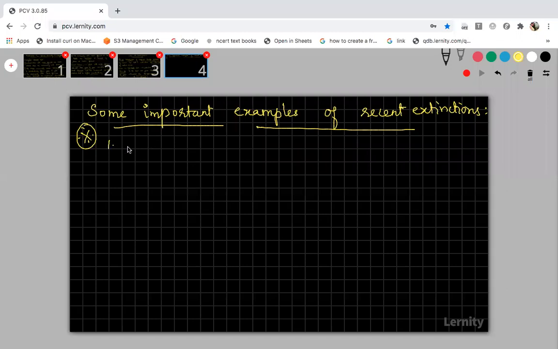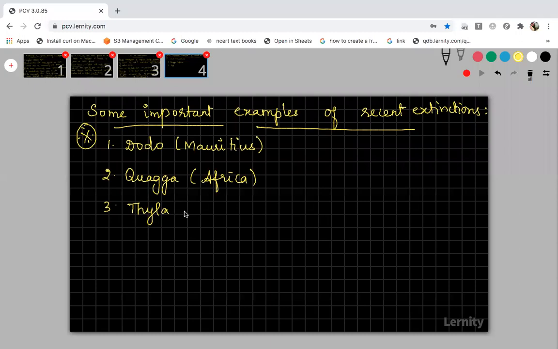I'll list down some important species. Dodo. This is one species which has become extinct, and it is from Mauritius. Dodo from Mauritius, and then quagga. Quagga from Africa, and then thylacine. Thylacine, this is from Australia. Right. And then the next one is Steller's sea cow, Russia.